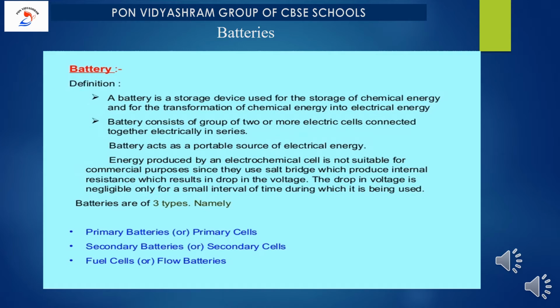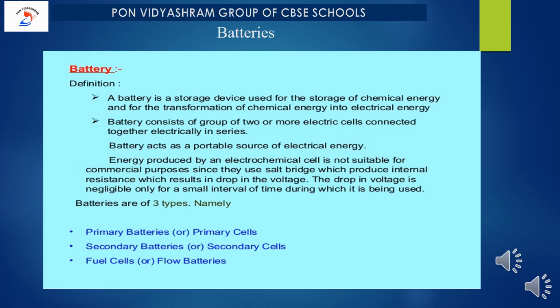Okay, so children, energy produced by an electrochemical cell is not suitable for commercial purposes. Remember, it is not suitable for commercial purposes since they use a salt bridge which produces internal resistance, which results in a drop in the voltage. Okay, so this drop in the voltage is negligible only for a small interval of time during which it is being used.